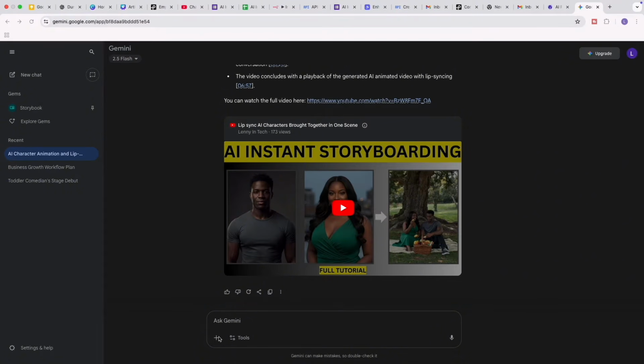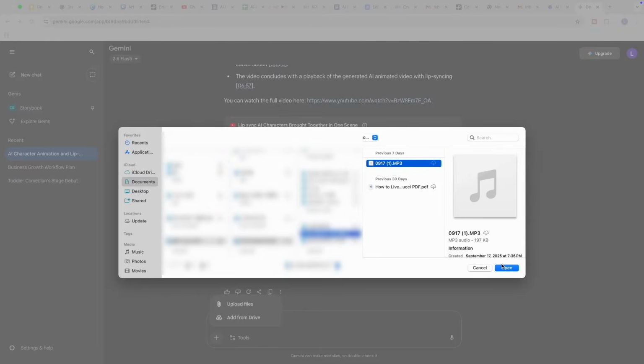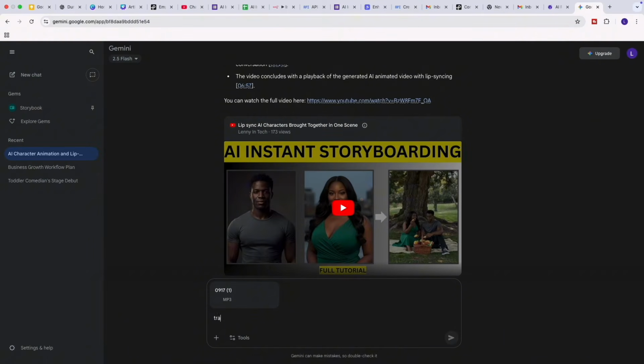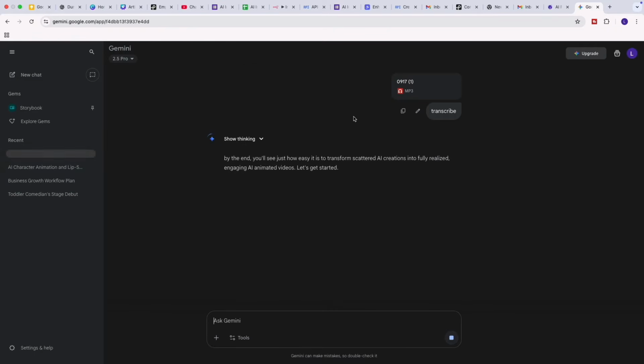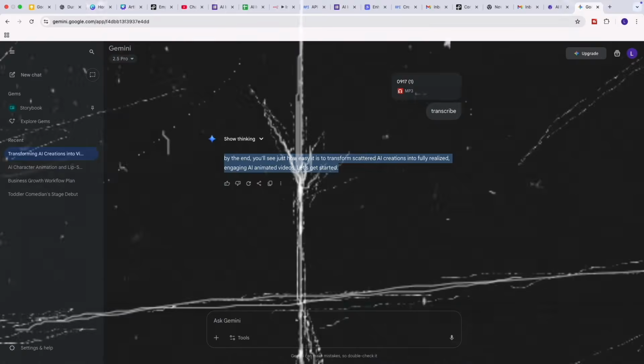So I'm going to come into Google Gemini here and upload an audio file that I have. And basically what I'm going to say is, transcribe. This is similar to the first one, except that with this one, you're actually providing the audio file and you're not providing a link. As you can see, it has also transcribed this for us. So this is good.